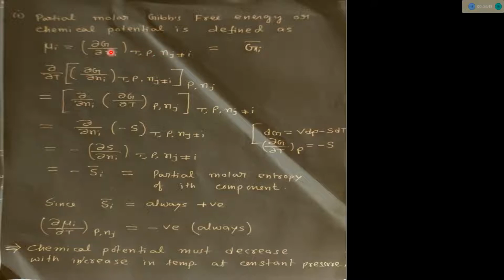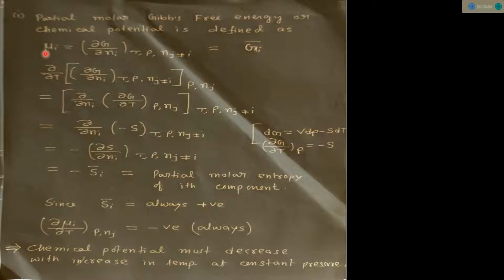We differentiate only with respect to the ith component by keeping temperature, pressure and all other compositions constant, and it is known as G_i bar, means partial molar Gibbs free energy, and it is also known as chemical potential.